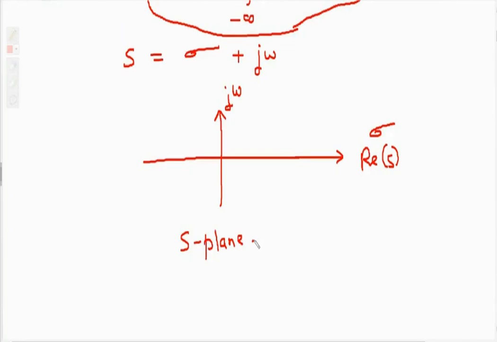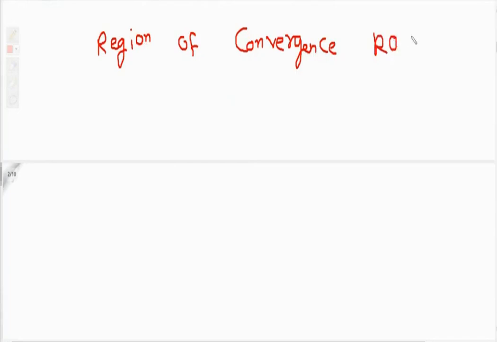Okay. Now let's start with the ROC, region of convergence. So what do you mean by region of convergence? Question can be, what do you mean by region of convergence? ROC.